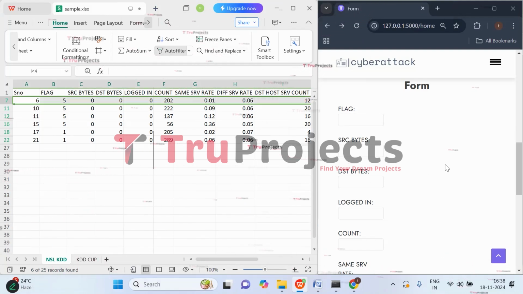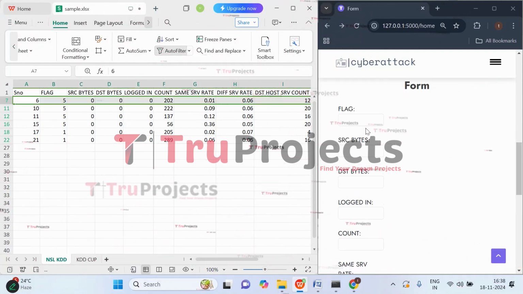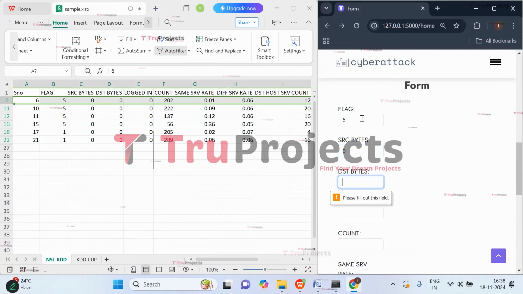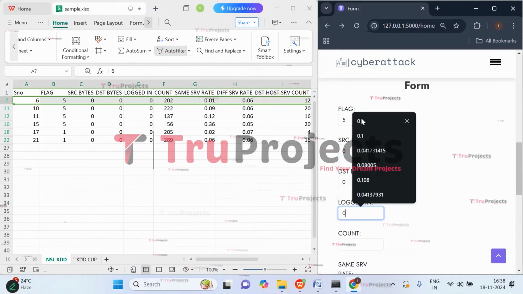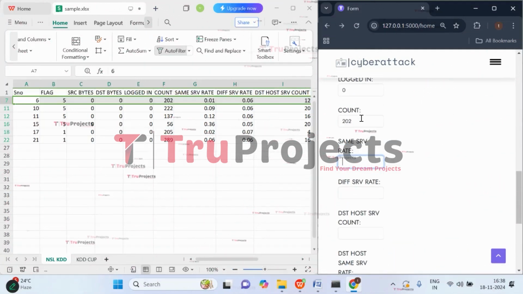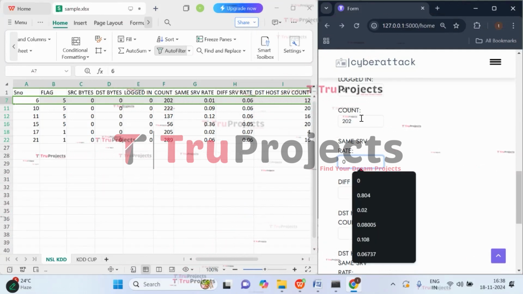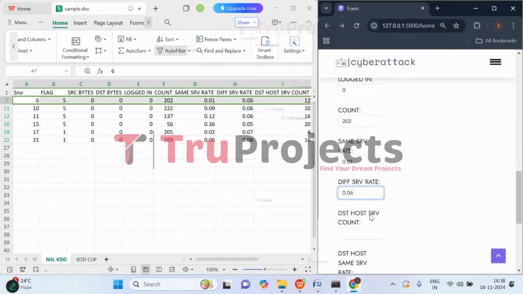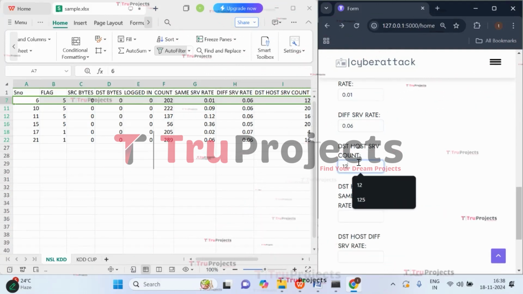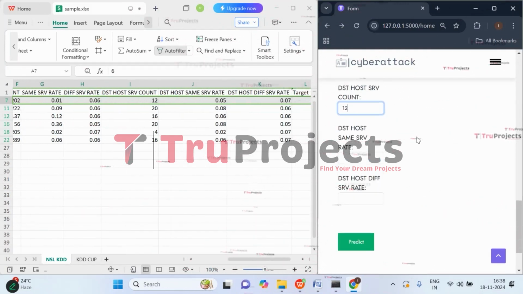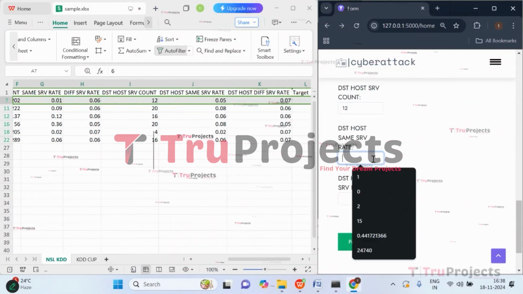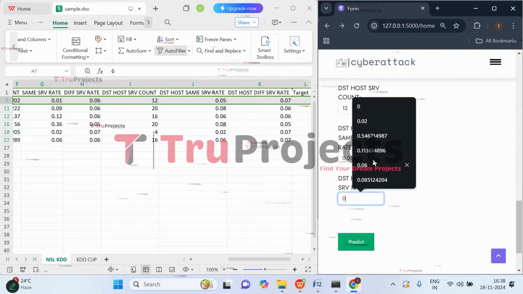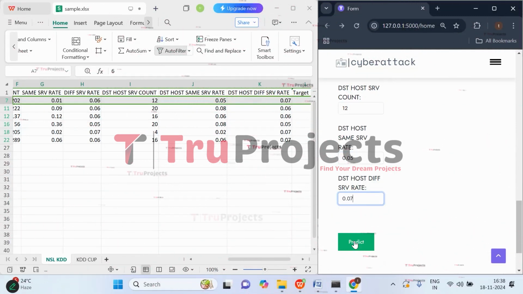Now let's enter the first case of zero class. Here the flag value is 5, SRC bytes are 0, destination bytes are 0, logged in value is 0, count is 202, same SRV is 0.01, different SRV rate is 0.06, and destination host SRV count is 12. Here we have destination host same SRV, that is 0.05, and destination host different SRV is 0.07. Now click on predict.